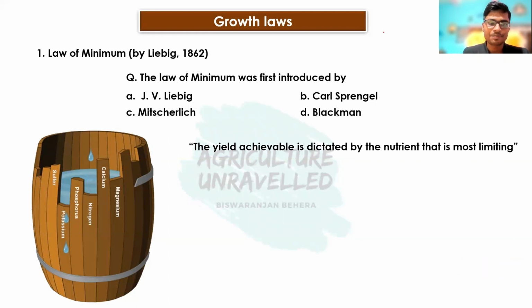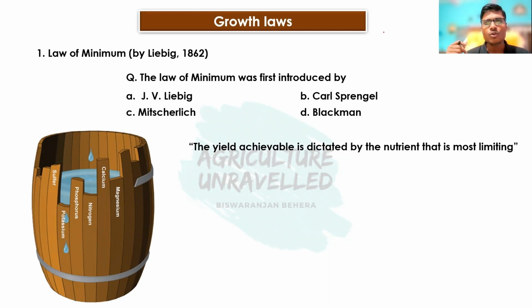So let's start. Before going to growth laws, we should understand what growth is. Growth is an irreversible change in size of a cell, an organ, or the whole organism. Due to this growth, there is an increase in the living material, which is the protoplasmic material. Due to the increase in protoplasmic material, there is cell division and cell enlargement. So basically remember, growth is an irreversible change in size and shape of a cell or a whole organism.